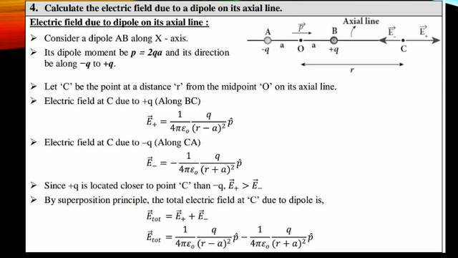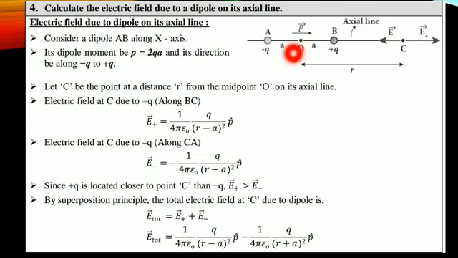In the same way, the electric field at a point C due to the negative charge. Where is the negative charge? Minus q is the negative charge, placed at point A. The distance from point A to this point is not given; only up to here is given. Therefore, we have to add this distance, because two equal charges are separated by a particular distance.